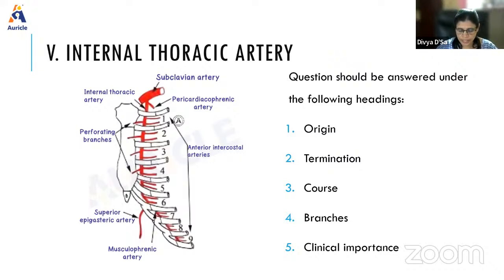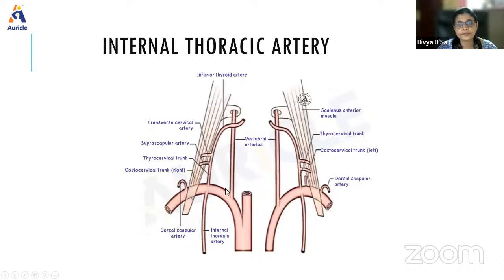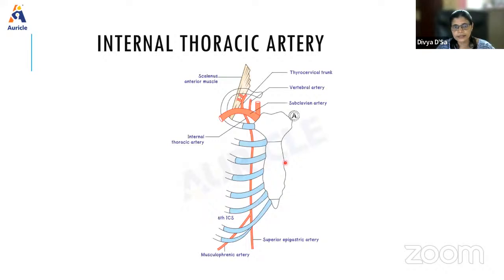Okay, so if you see the artery, internal thoracic artery, it originates from the lower surface of the first part of the subclavian artery, about 2 centimeters above the sternal end of the clavicle. The clavicle will be here. Okay, this is the first rib. So it arises here.